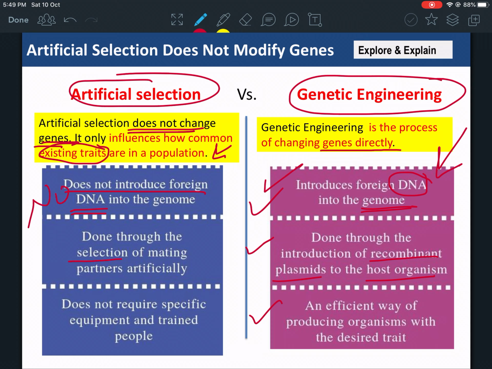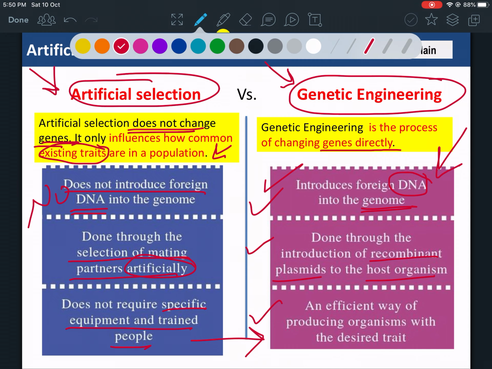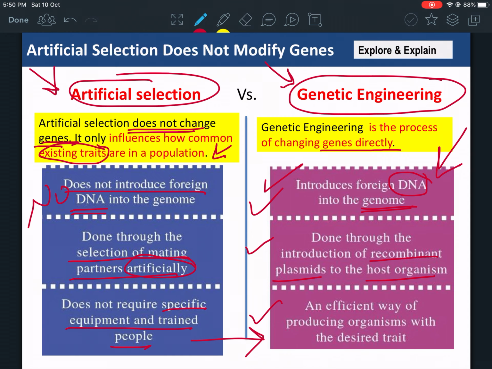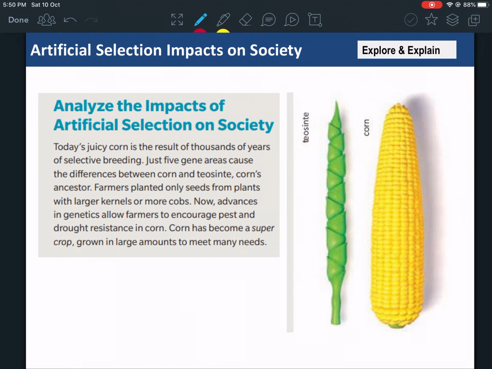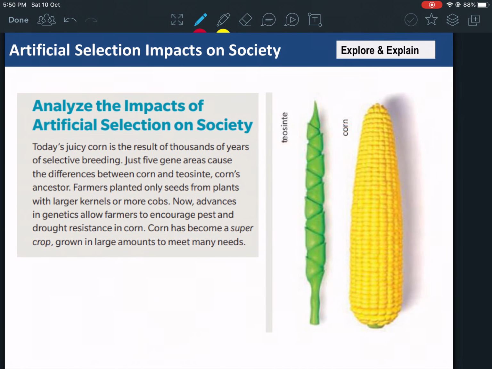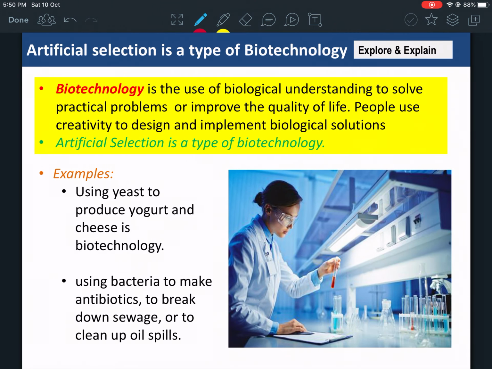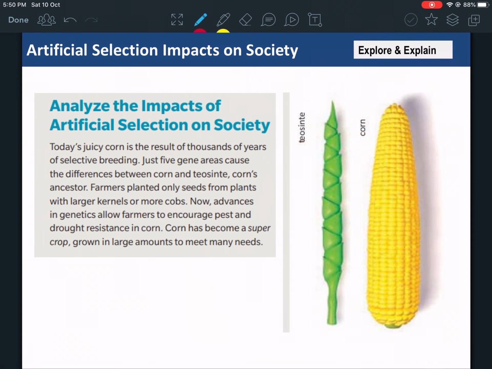Artificial selection is done through artificial selection of mating partners. It does not require specific equipment and trained people. Genetic engineering needs scientists in a lab. Artificial selection can be done by farmers and does not require training. Of course you have to know how to do it, but you don't have to be a scientist or a genetic engineer. So that's the difference between these two that you have to know. We're just going to skip this example; you can read it on your own.